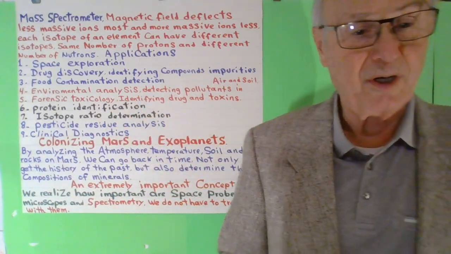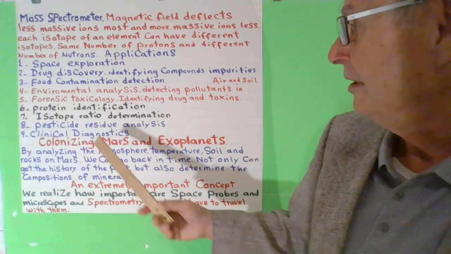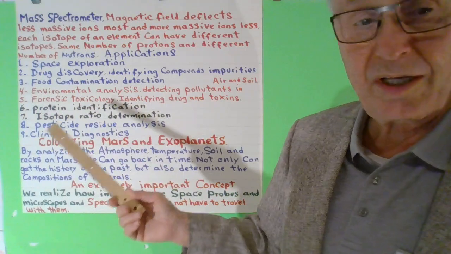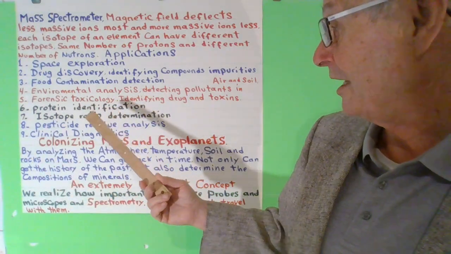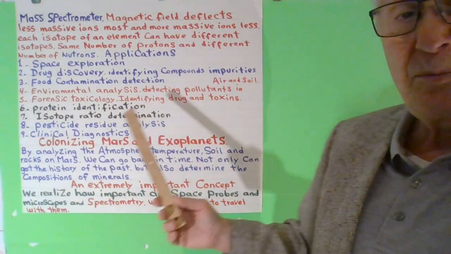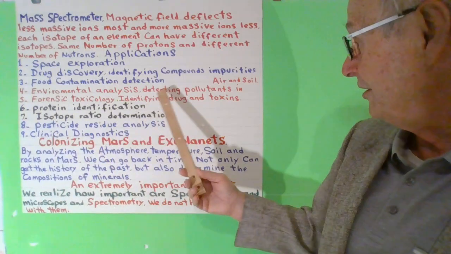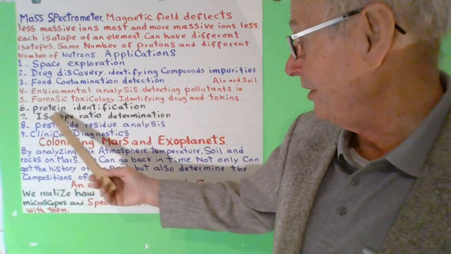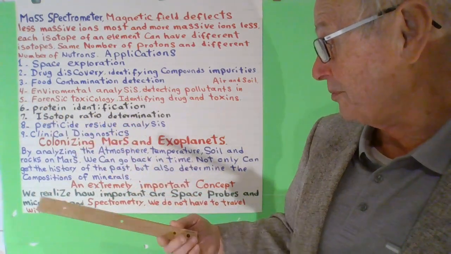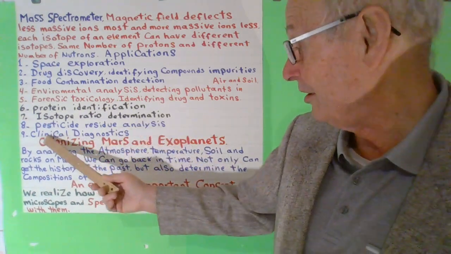Sometimes, when you are checking something, you have to see what the impurities are. And then food contamination detection, that is another important aspect. And then environmental analysis, detecting the pollutants, because we have no idea how bad our air is. So this is detecting everything. And protein identification, isotope ratio determination, which I explained to you, and pesticide residue analysis, and clinical diagnostics.